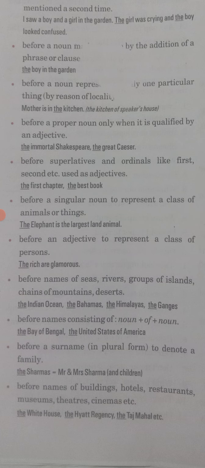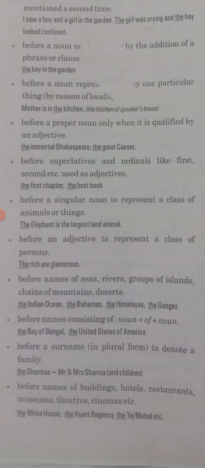So this is the class of person and it's also an adjective because it is telling about their qualities. So in that case, we will use the. I hope it is clear that the rich are glamorous. So it is mentioning the entire community. It is a quality also, it's an adjective also. In such case, we will use the.